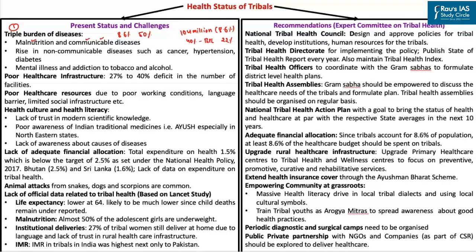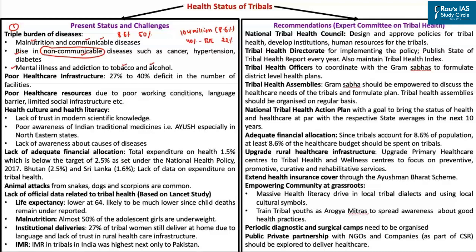Secondly, because of changing lifestyle, environmental distress and other problems, there has been a rise in non-communicable diseases among the tribals. Some of these non-communicable diseases include cancer, hypertension, diabetes, etc. And more often than not, the tribals are not even aware that they might be suffering from these non-communicable diseases. And the third burden is with respect to the growing instances of mental illness among the tribals, accompanied by growing addiction to tobacco as well as alcohol.